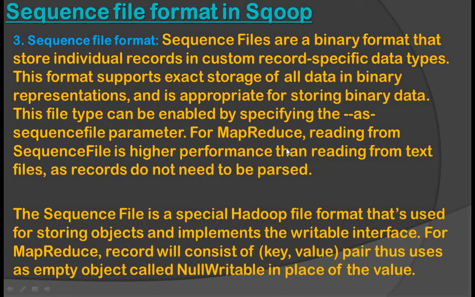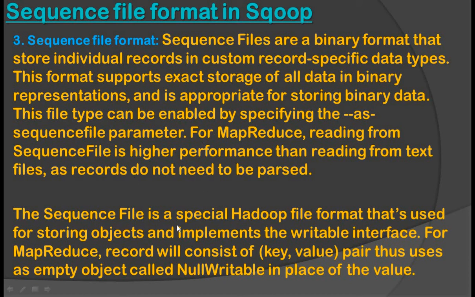This file type can be enabled by specifying the --as-sequencefile parameter. For MapReduce, reading from a sequence file is higher performance than reading from a text file, as records do not need to be parsed. So this is the advantage of sequence file in MapReduce.